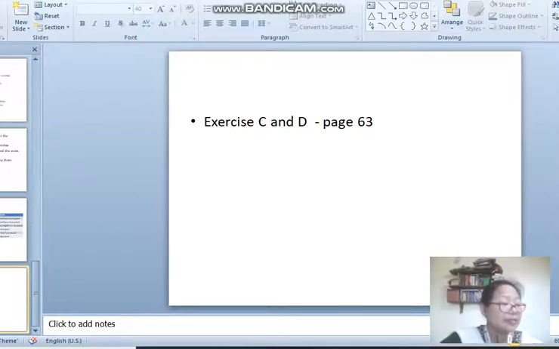Now what is left is the activity zone, which is exercise A and B. I would want all of you to complete this exercise. I will share this PPT once again in the Google Classroom, and I will share the answer keys of these two exercises also. I hope it is useful to all of you in personal study. If you have any doubt, keep your doubts with you, and we will clarify it in the next class.